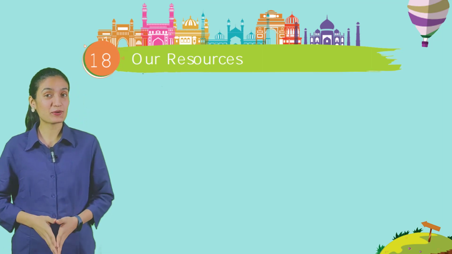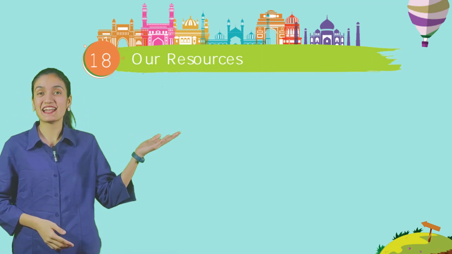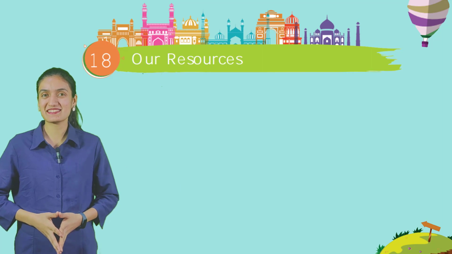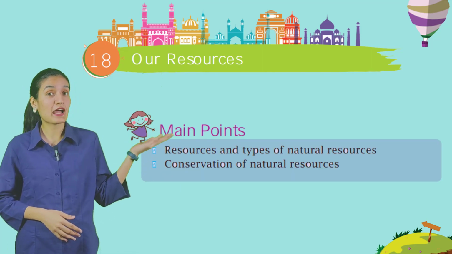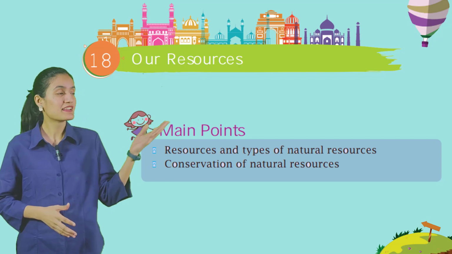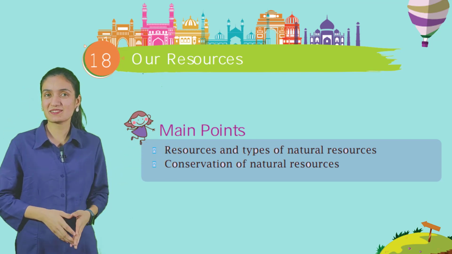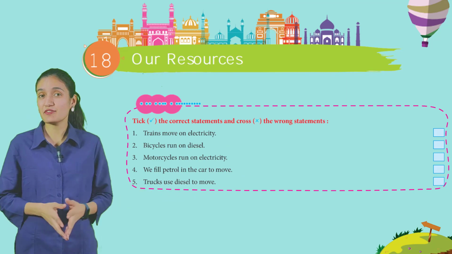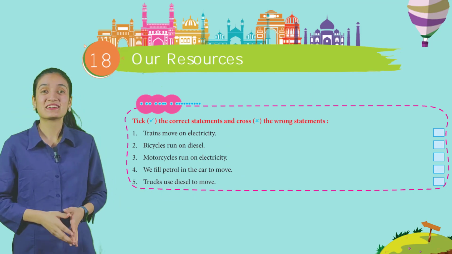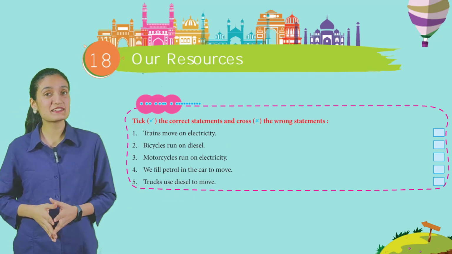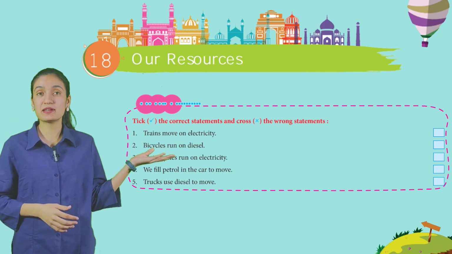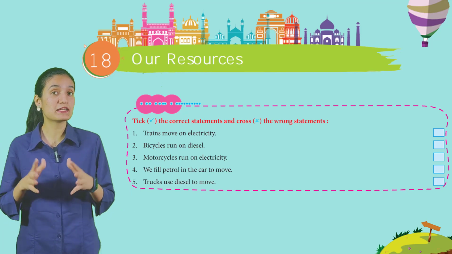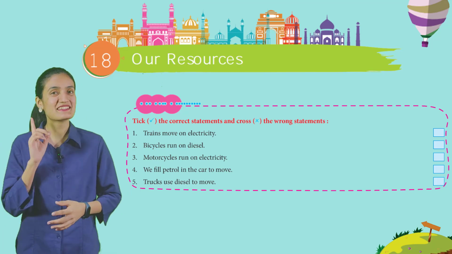Good. Today we are going to start chapter number 18, that is Our Resources. And the main points are resources and types of natural resources, conservation of natural resources. So kids, why are we waiting? Let's start. Take the correct statements and cross the wrong statements. Here are some statements given and you have to read them carefully and tick on the right one.